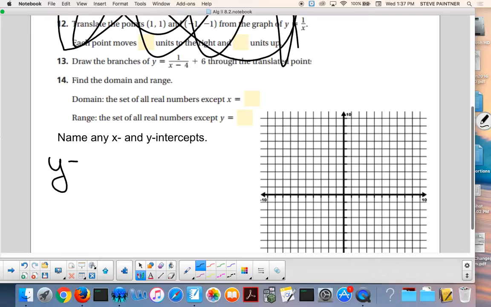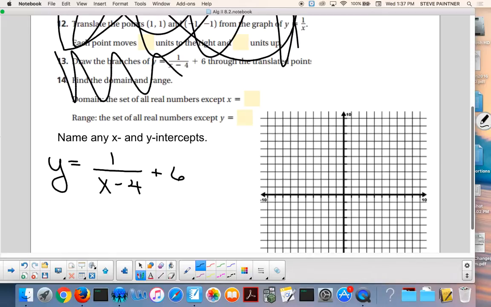Y equals... It's up there, guys. -4 + 6. Did you say +4? -4. -4, okay. That's what I'm graphing. So all that reading you were doing up there, I don't care. This is probably where I care, right here.